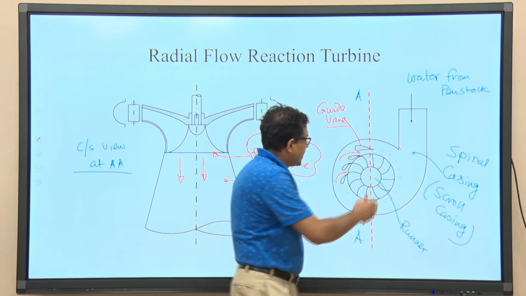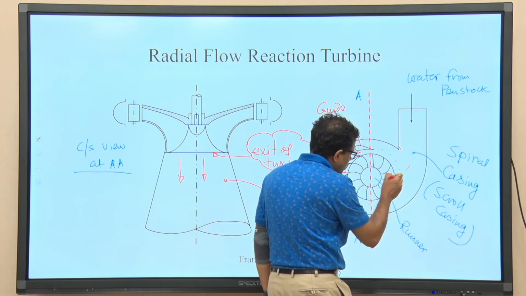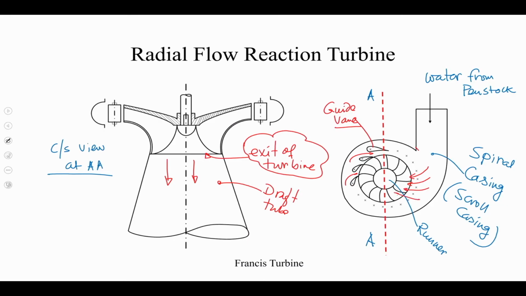Now, when liquid is coming, it will be allowed to pass between two guide vanes, and liquid will try to enter into the runner throughout the periphery. These are also known as wicket gate or guide vane.